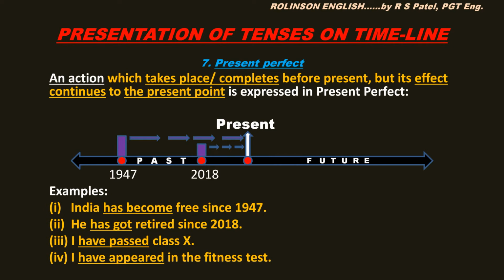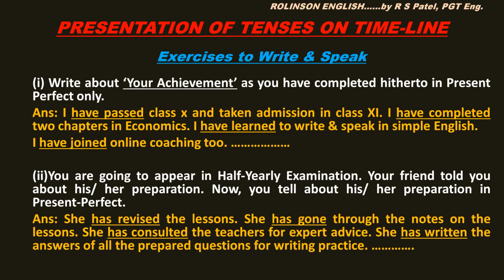Now next, he has got retired since 2018. Means in 2018 he retired and effect continuing to the present. You want to express so present perfect. He has got retired since 2018. This way other situations and sentences may be, I have passed class 10th, I have appeared in the fitness test, something like that. Okay, now exercises to write and speak.